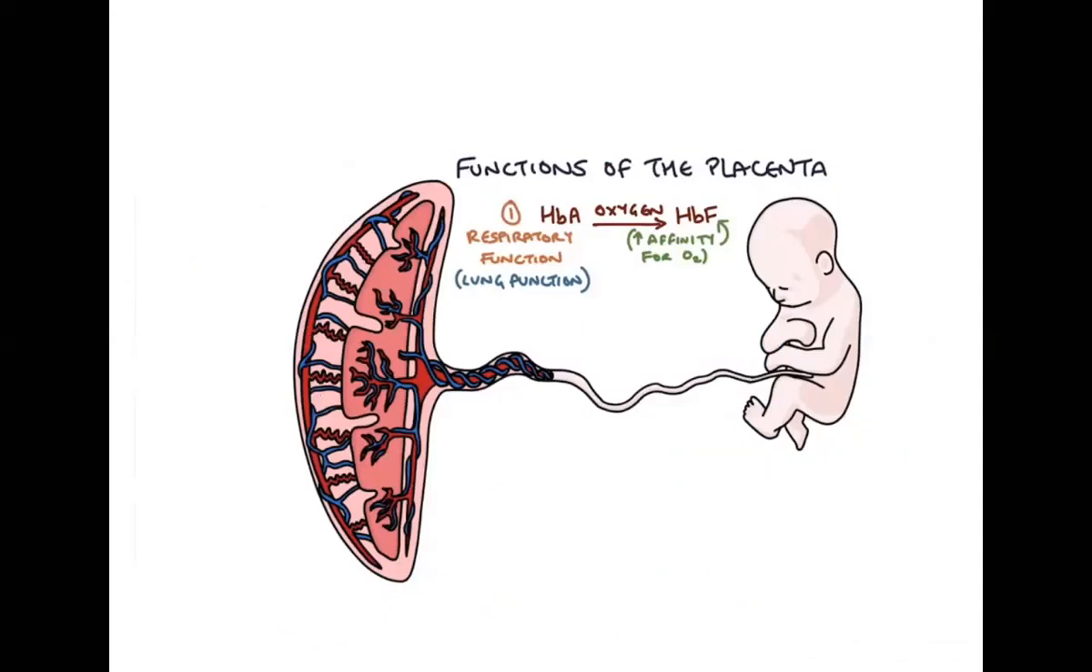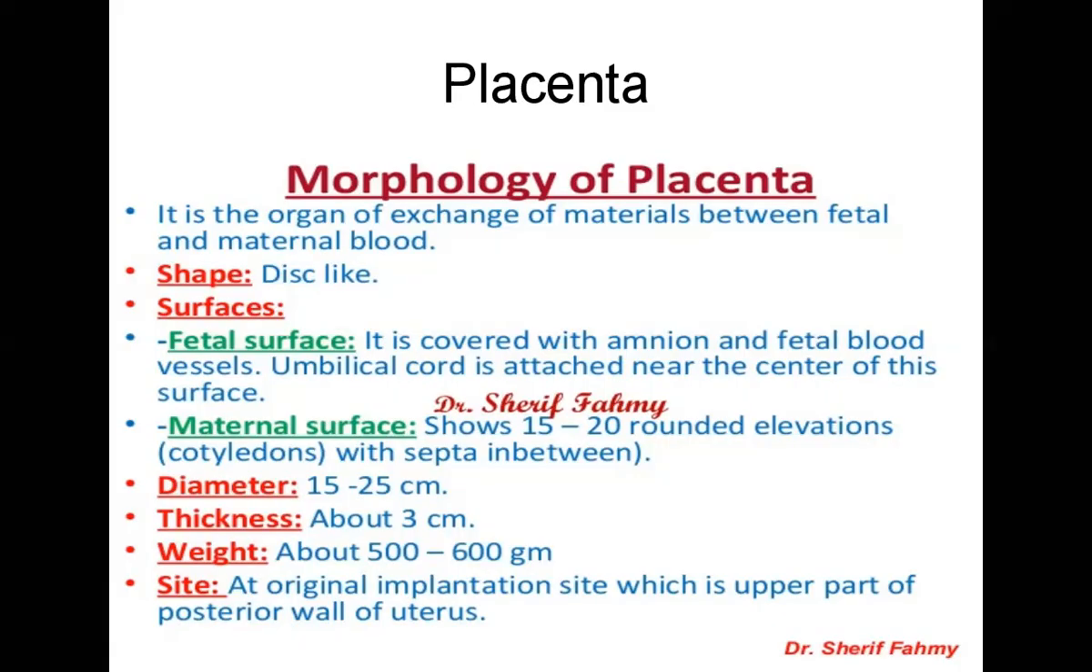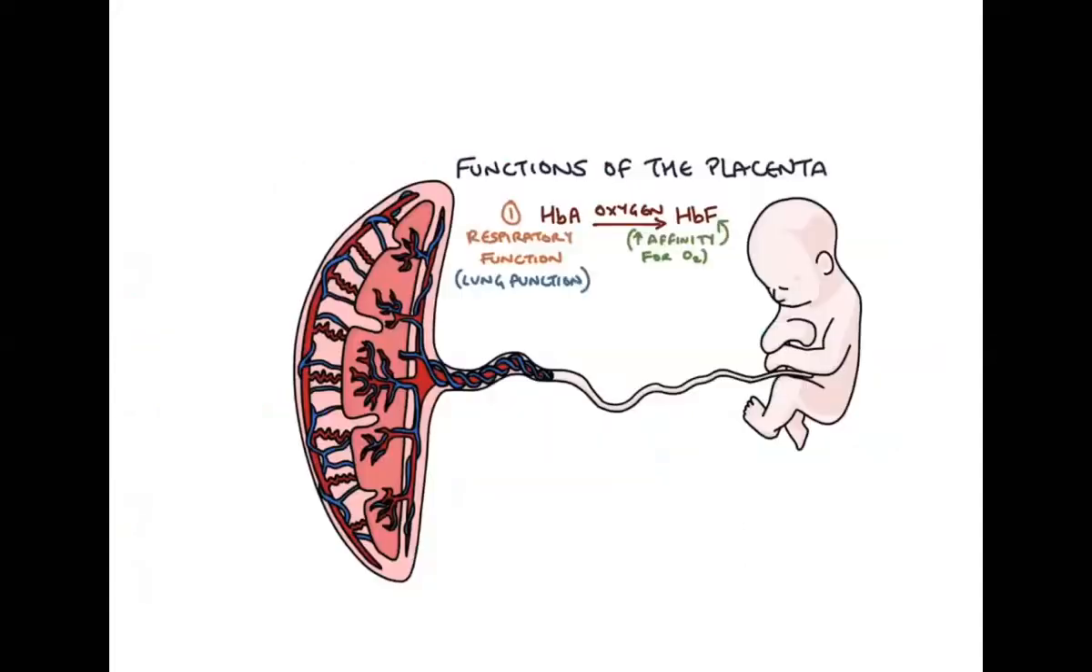And how many are there? It is about 15 to 20 in number. The diameter, as I already said, is about 15 to 20 centimeter. Thickness is about 3 centimeters. The weight is about 500 to 600 grams, that is approximately half a kg. It is implanted at the upper part of the posterior wall of the uterus, that is the fundus. So this is in short the concept of the placenta.